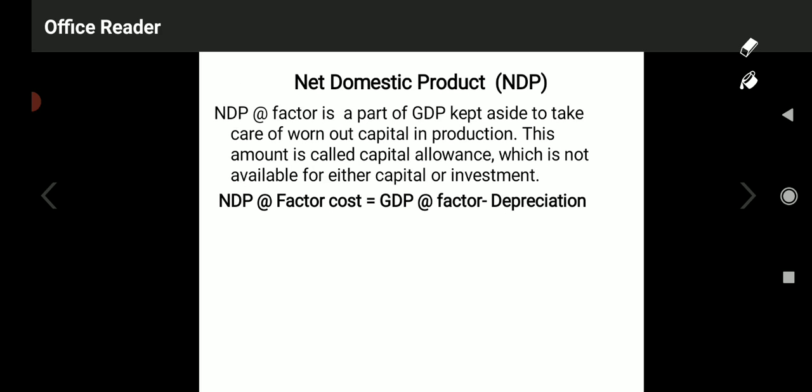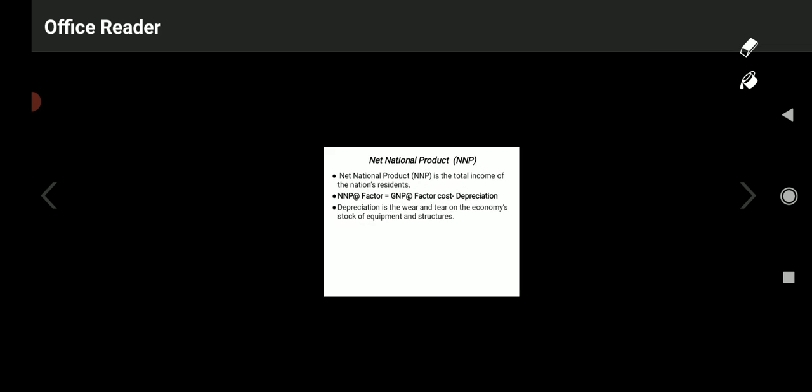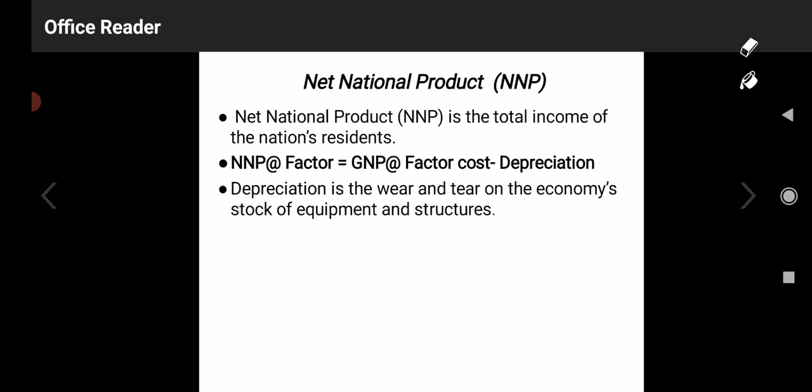That is net national product. Net national product, on the other hand, is defined as the total income of the nation's residents. Here we are going to calculate national income with the help of the income of the entire country's population, those who are living within the country.